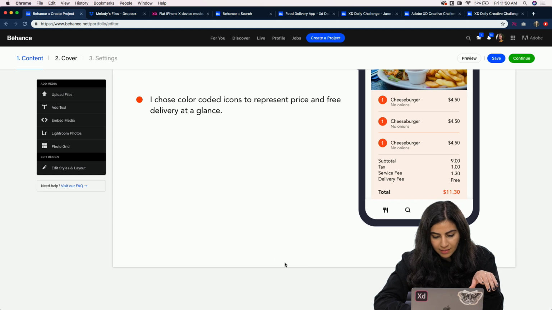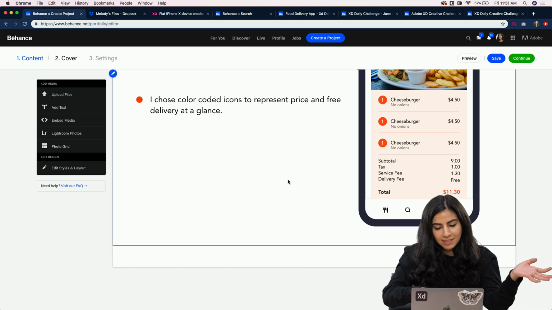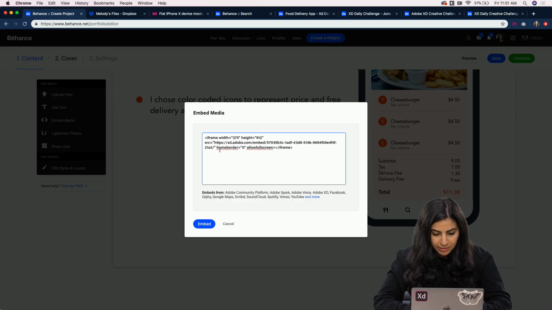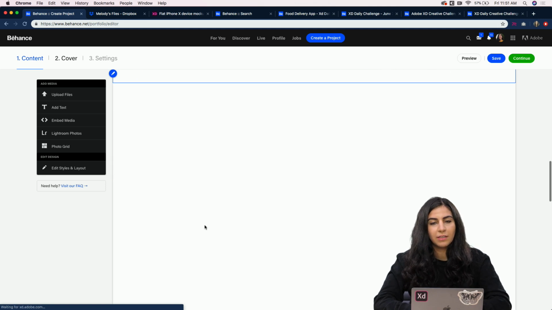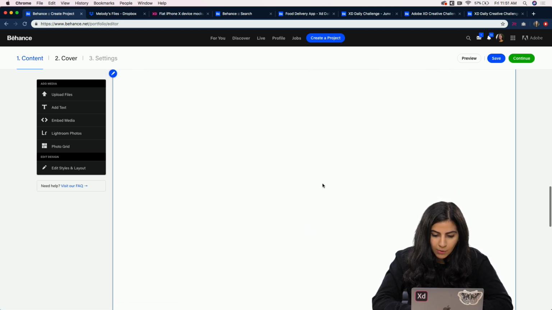So we have this, and then underneath you can see that you can add more. So if you want to add another file, you can do that by clicking this, or if you want to add text, if you don't want to add text on XD, you can do that here. And if you click on this embed link, we can paste the embed link for the prototype, and it's gonna take a little while to load.